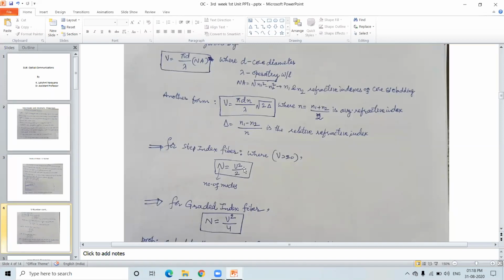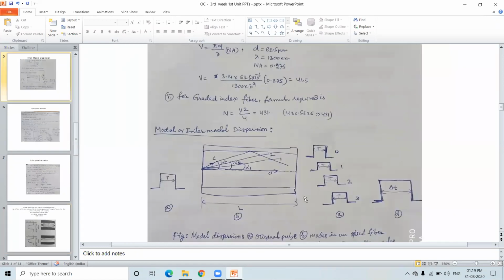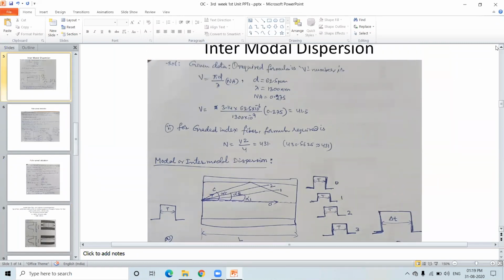And now for step index, capital N, the number of modes present, is V square by 2. For graded index, it is V square by 4. This is the number of modes present. And one problem.